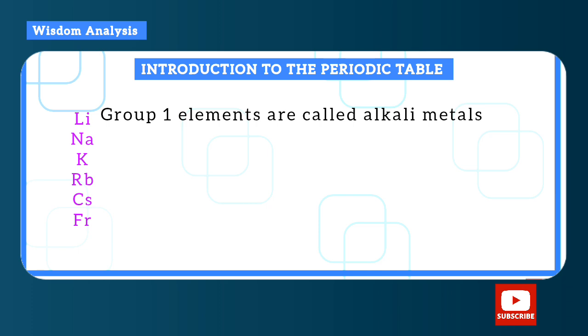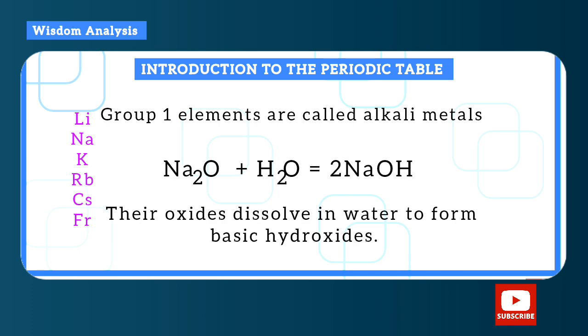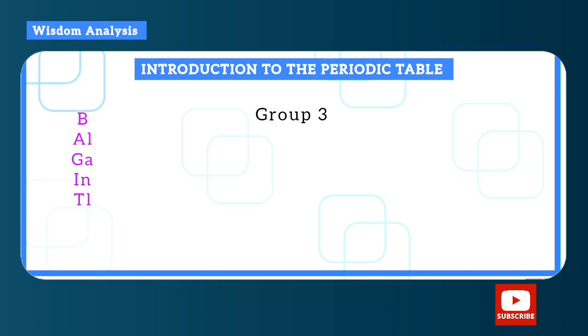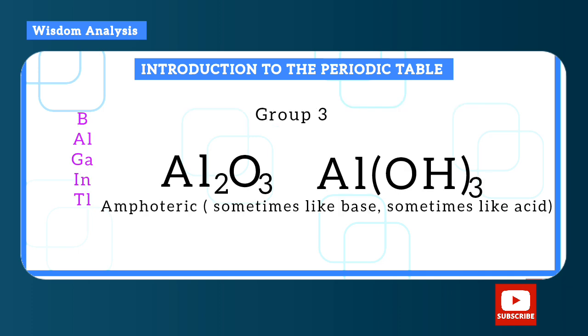Now, group 1 elements are called alkali metals. That is, their oxides dissolve in water to form basic hydroxides. That is, the hydroxides act as bases. Now, group 2 elements are called alkaline earth metals. Now, for group 3 elements, the oxides and hydroxides of aluminium are amphoteric. That is, they behave sometimes like a base and sometimes like an acid.